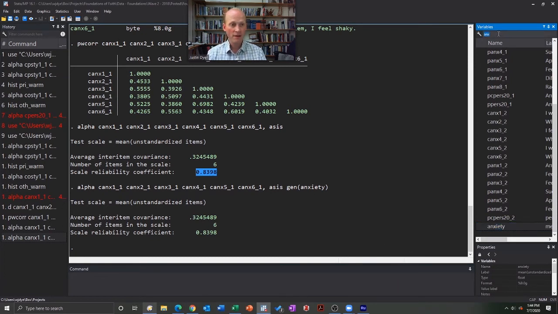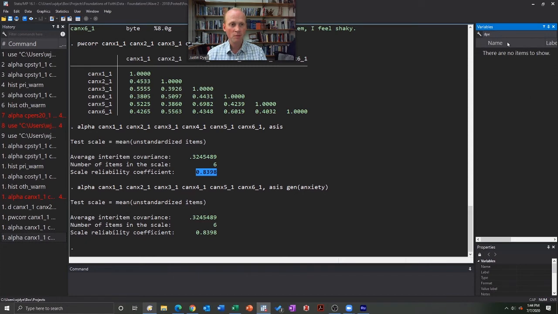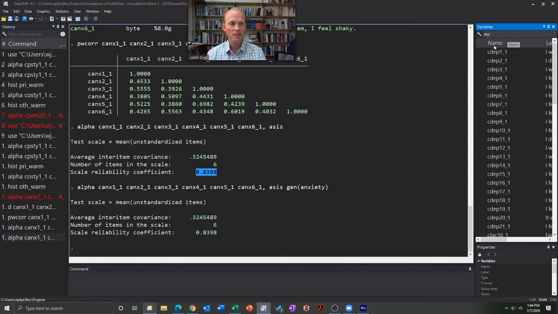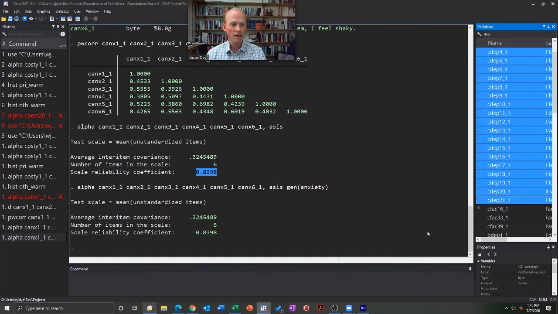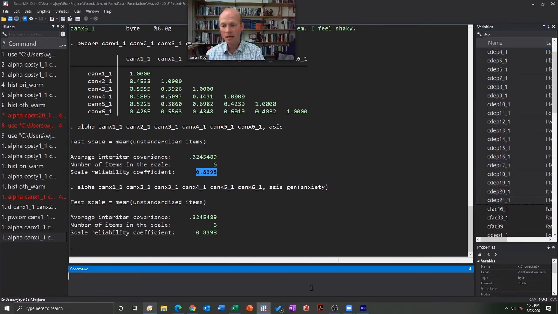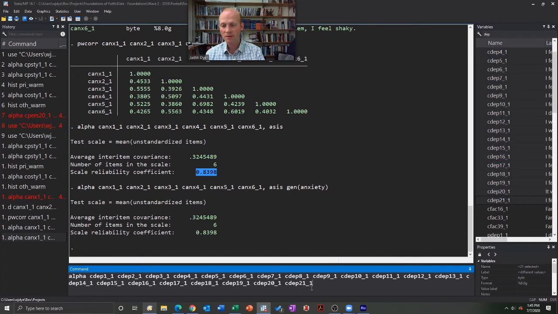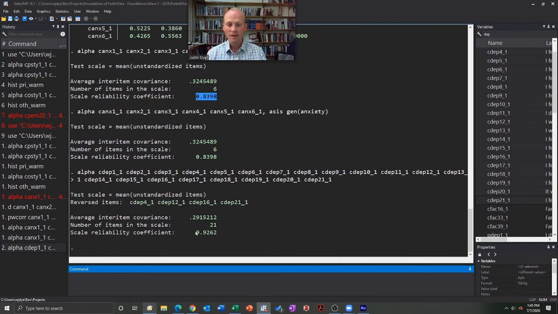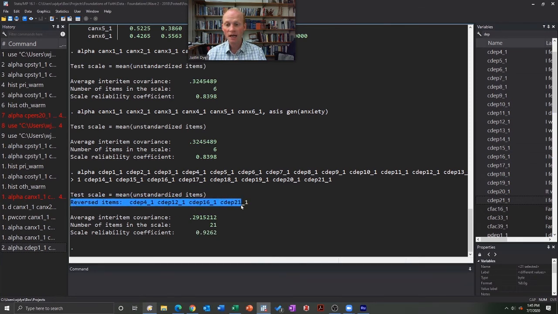Let's take a look at another example of depression. I mentioned those depression items. So if I type DEP in here, I'll start getting my depression items. I'm going to go ahead and copy those and do an alpha on those. Alpha 0.926 looks really good. Now notice what it did. It says here, reversed items. It looked at it and said, you know what, these probably are reversed. And that is, the higher they are, the lower they are in depression.